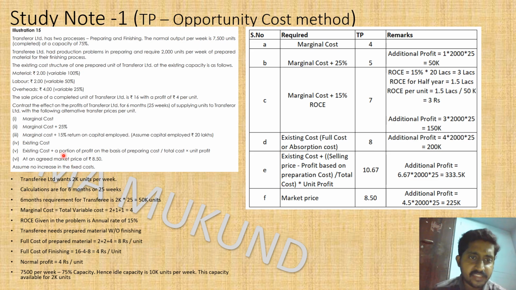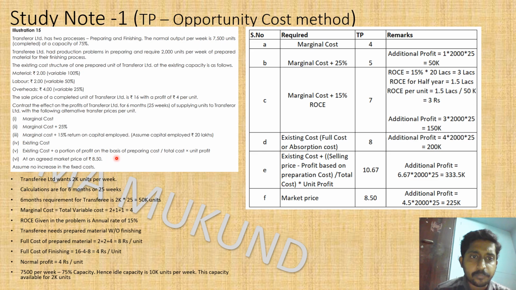So in this case, a portion of profit on the basis of preparing cost divided by total cost. The total cost is going to be 12 rupees, which is 16 minus profit of 4, multiplied by unit profit. We are making 4 rupees as profit per unit. So total cost is 12, unit profit is 4.